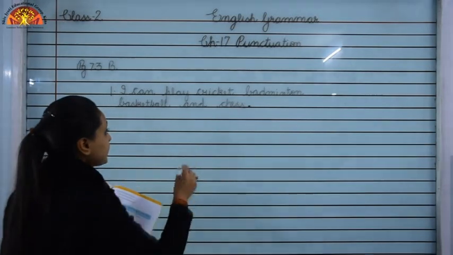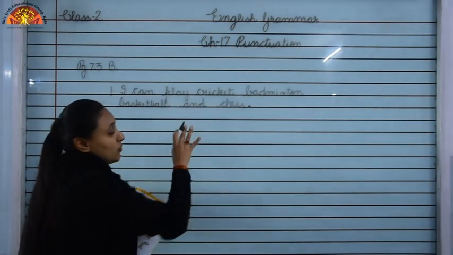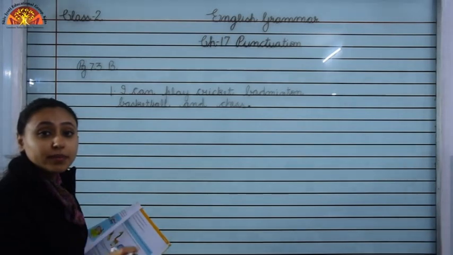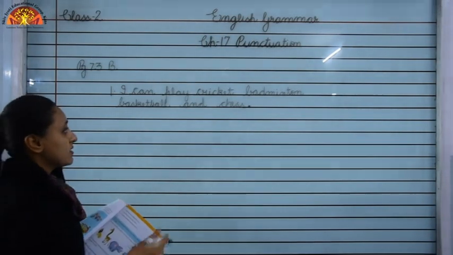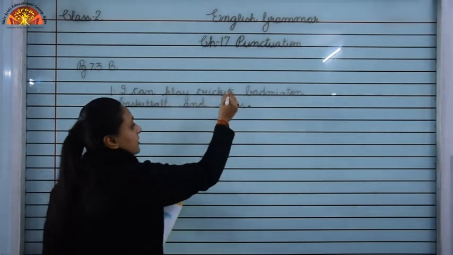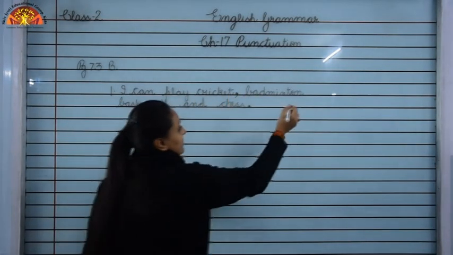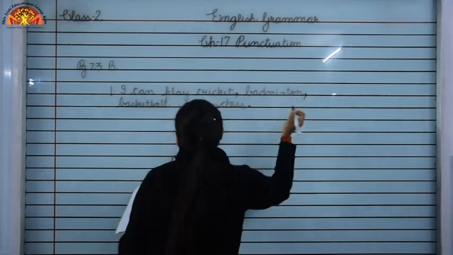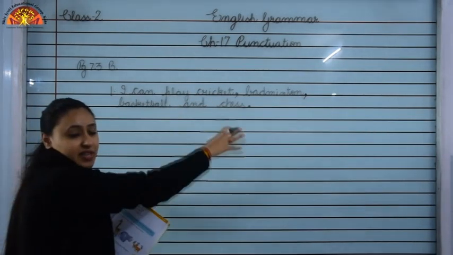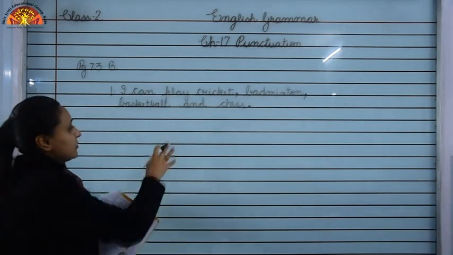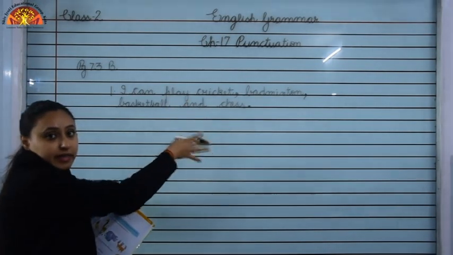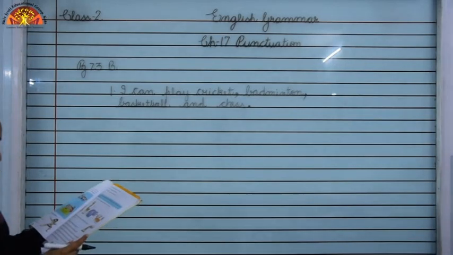And children, now what we have to do? We have to separate words, that what different games he plays. So, I can play cricket, comma, badminton, comma, basketball and chess. We have learned that we never put comma before and. So, and will be like this only. Okay. Now, children, look at number 3.